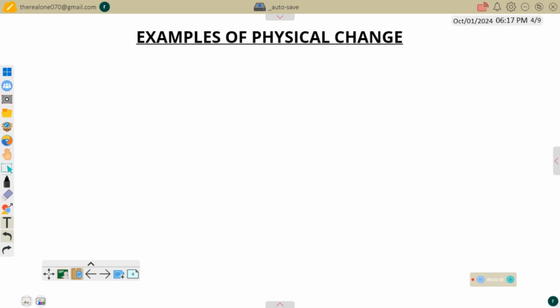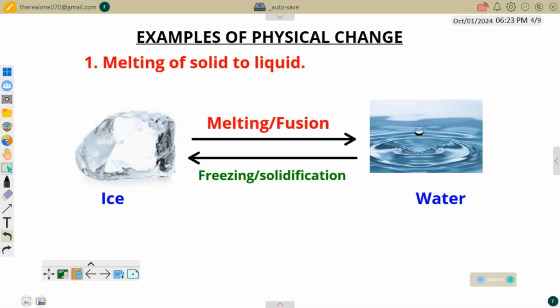That's a physical change that can reverse back from liquid back to solid. For example, when ice melts down to water, the water can still be converted back to ice by freezing. So now watch this example. When an ice melts down to water, the water can be frozen back to ice. This is the changing process. So you can see that this is a reversible process. So it's an example of physical change.